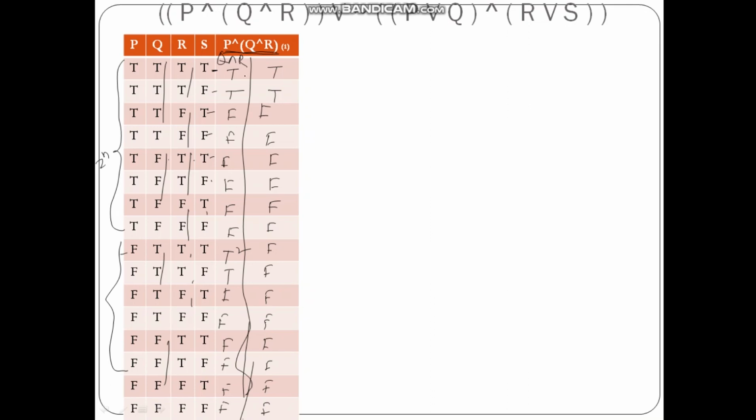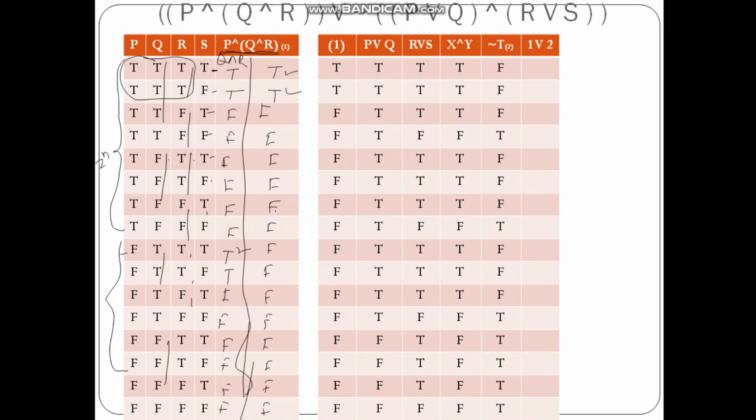Either you can calculate in this way, or you can write it directly by taking the definition: the conjunction of n variables is true if all the inputs are true. Now I am doing P, Q and R. So these two values, if you see, all the inputs are true, so the output is true. In all the other cases, there is no situation where all three are true, so all are false here. So you can do it in any way. So this is one value that I have calculated now.